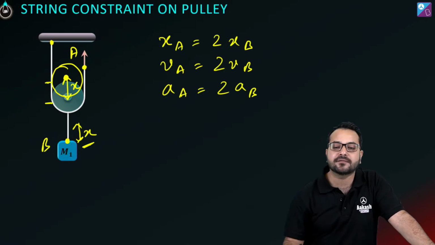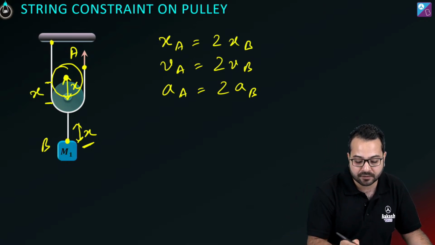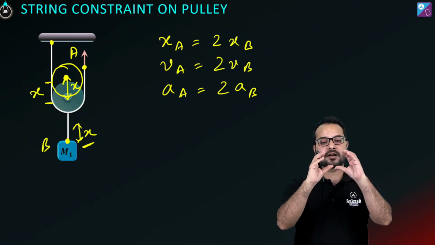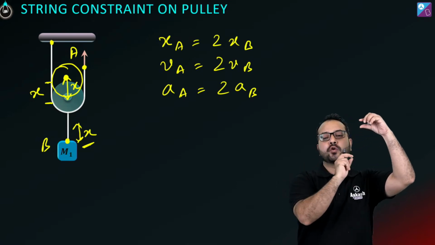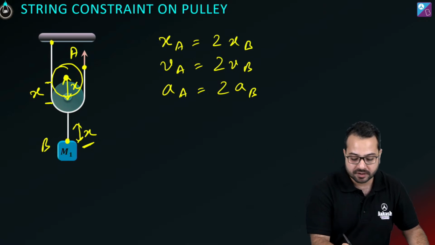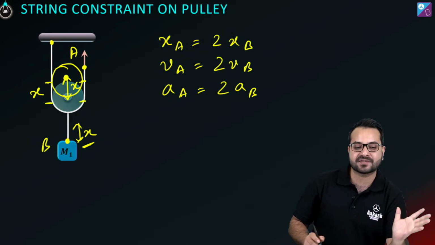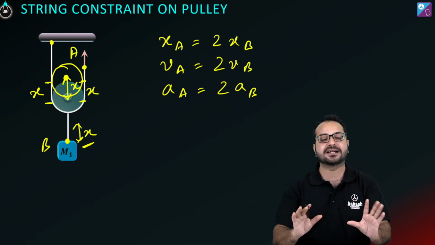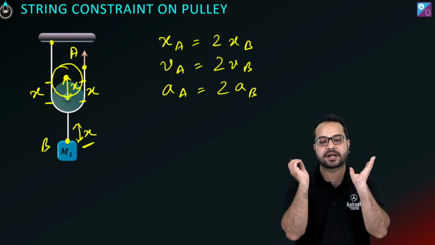And what will be the length of that part of the string? The length of that part of the string is going to be x. If you moved the pulley up by x, then x thread will become free from this side and x thread will also become free from the other side. So x thread free from the left side, x thread free from the right side.